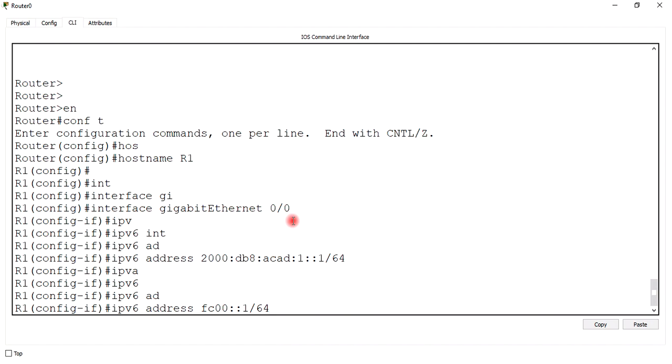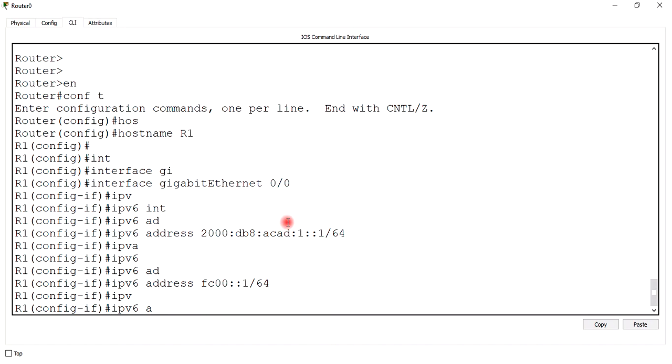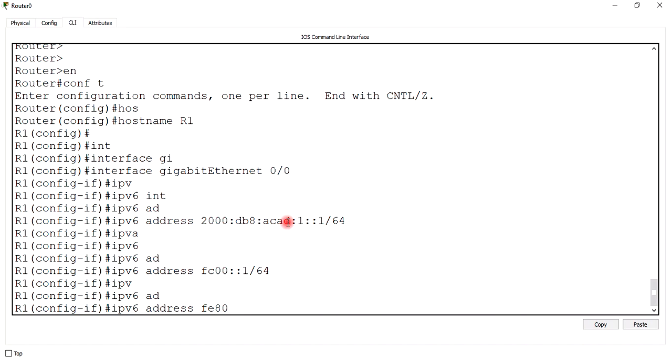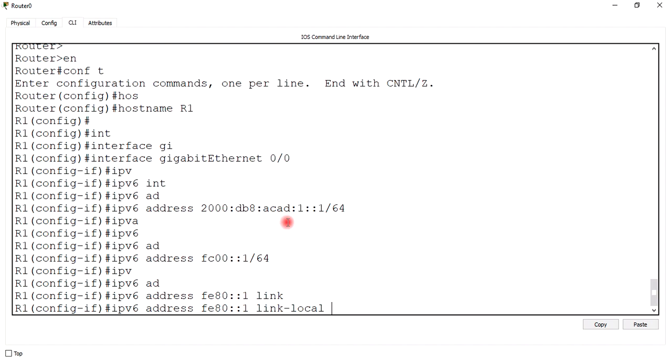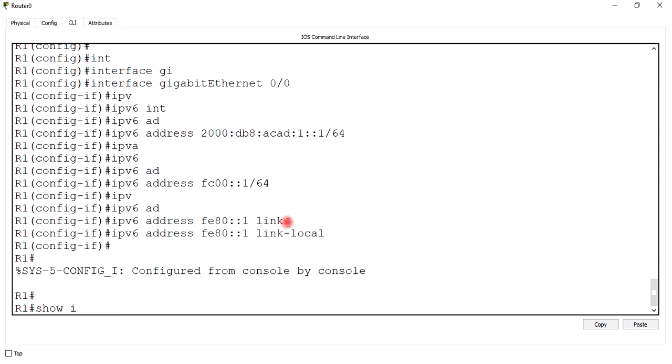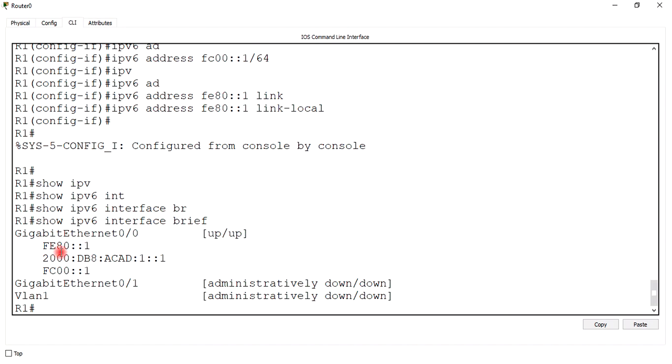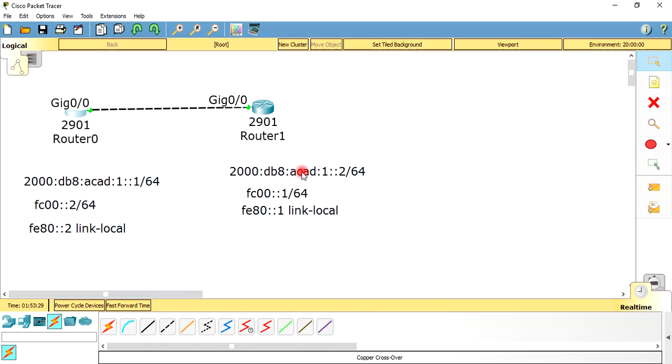So multiple IPv6 addresses can be assigned to the same interface simultaneously in IPv6. Now I am assigning a link-local address on this router interface. Now check it with the show ipv6 interface command. Using this command, I can check whether that interface has been assigned these IPs or not. Yeah, it has been assigned correctly.